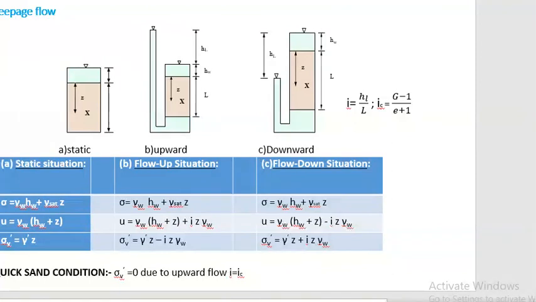Seepage flow. As you can see, it's static, meaning there is no flow through the soil. And as you can see, there is a head difference. If there is a head difference, then through the soil there will be flow. Here the head difference is here, so the water will pass through the soil like this, and it will be upward. Here the head is higher on this side, and the water will pass through like this, meaning downward.